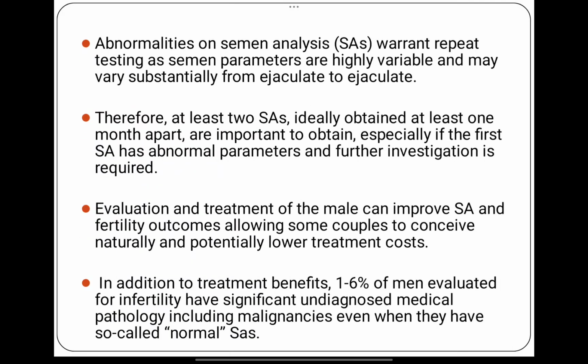Now, abnormalities warrant repeat testing. Therefore, at least 2 semen analysis samples, ideally obtained at least 1 month apart, are important to obtain, especially if the first sample has abnormal parameters and further investigation is required. So if one semen analysis is abnormal, then we have to advise another semen analysis 1 month apart. At least 2 semen analyses are necessary to make a diagnosis of abnormality, and evaluation and treatment can improve fertility outcome to conceive naturally and potentially lower treatment cost.